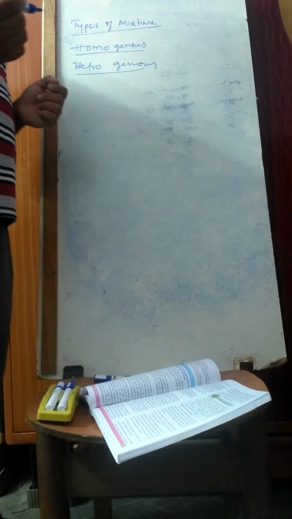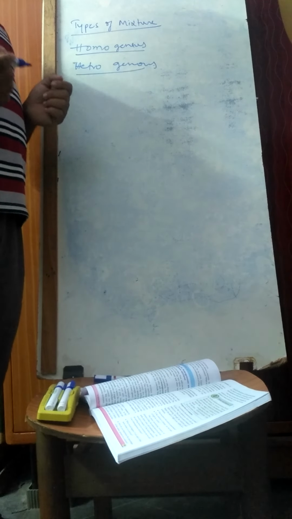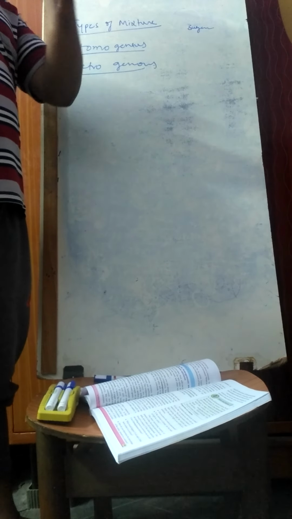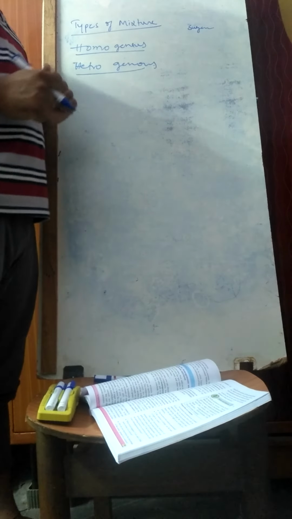So I can say which is homogeneous and which is heterogeneous. For example, I have taken sugar solution, sugar water, or any juice. In a glass of water, I added sugar and mixed it completely. If I ask you to show me the sugar from that, can you show me the sugar?